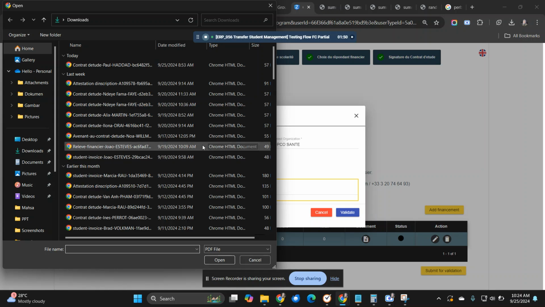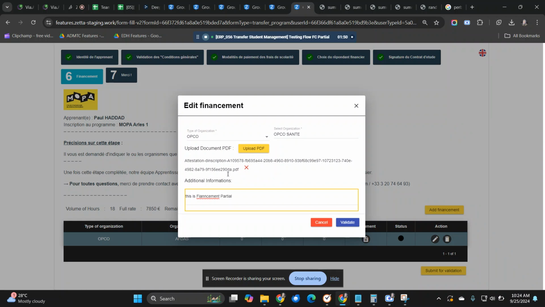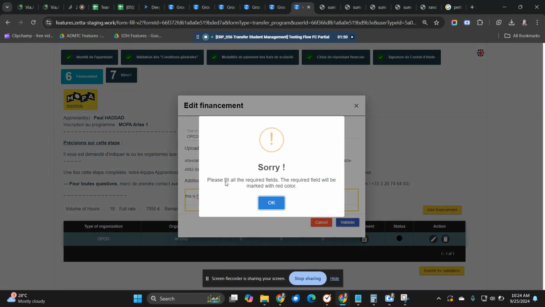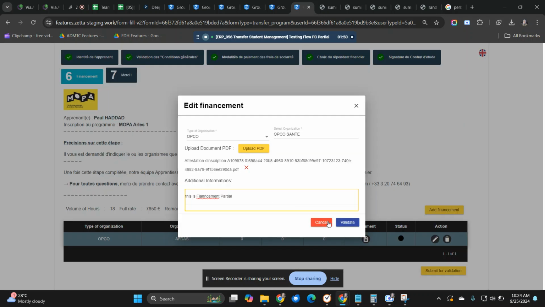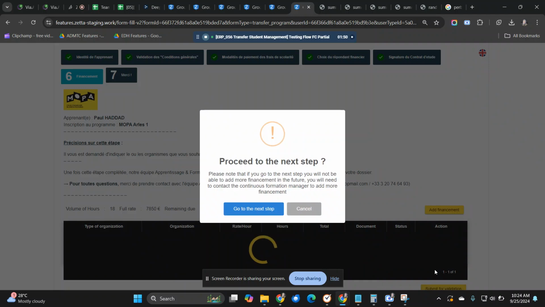Even if I change the document PDF and I click validate, it still displays, please fill all the required fields. So yeah, I cannot do the next step.